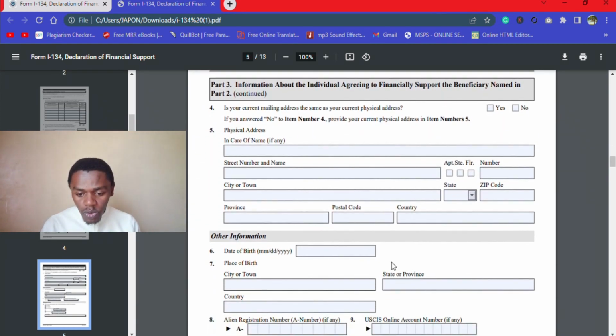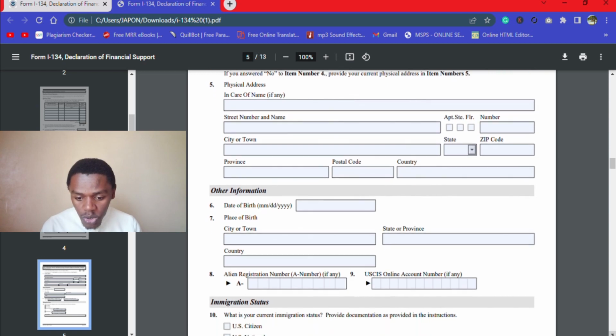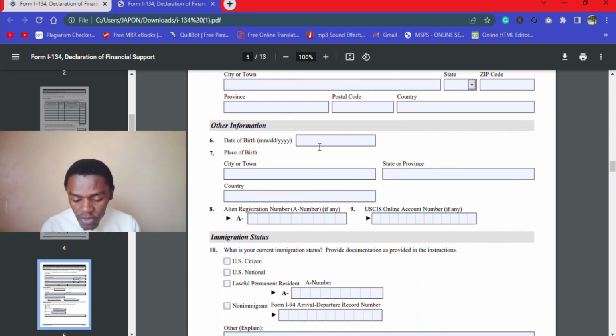And we continue. Is your current mailing address the same? Obviously, it will be the same. You say yes. And then you add your date of birth, the place of birth, the town, the state, the country, the alien number. If you are the legal permanent resident, of course, you'll be having the alien number. You put it here. The USCIS number, you can put here your number if you have, but if you don't, you just leave it blank.